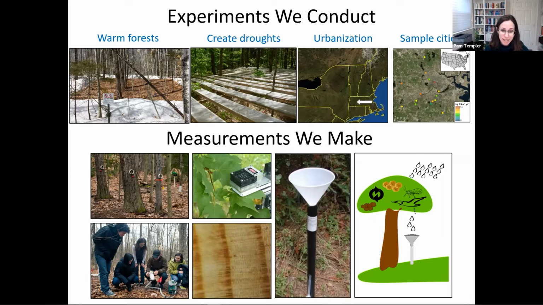Throughout these projects, we examine how changes in the environment affect different processes, like how much trees and soil sequester carbon, and how they take up nitrogen and phosphorus and other elements that would otherwise get into our air and the water we drink. Measurements we make include things like greenhouse gas fluxes into and out of trees. We look at tree growth and productivity using tree rings and other measurements, and we look at atmospheric deposition and the role of tree canopies in air and water quality.